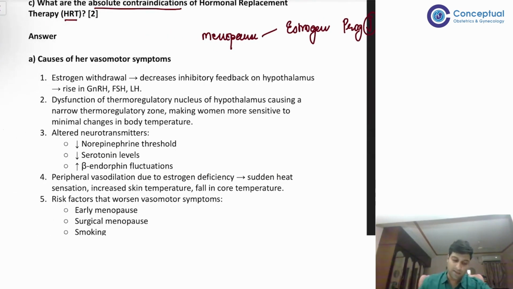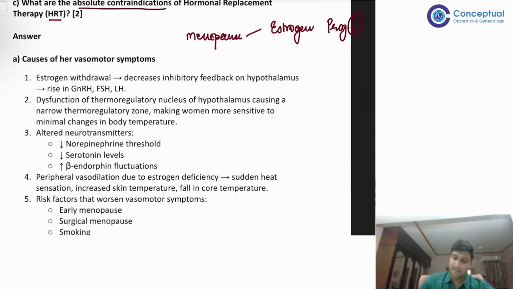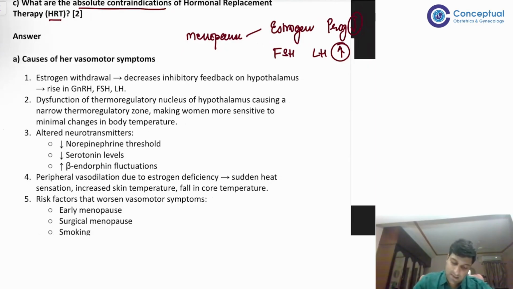And the second thing that is happening is that the FSH and LH levels are increasing.